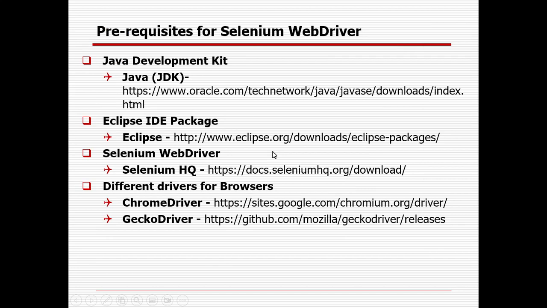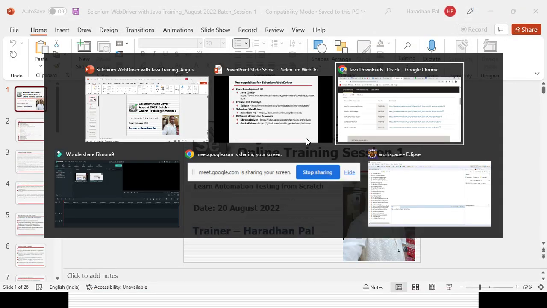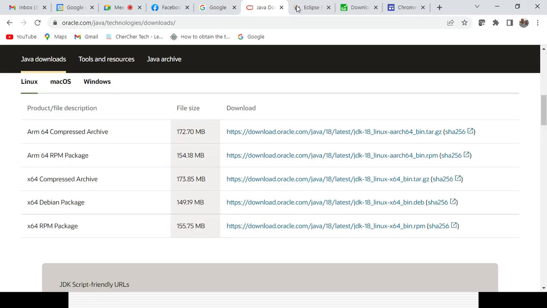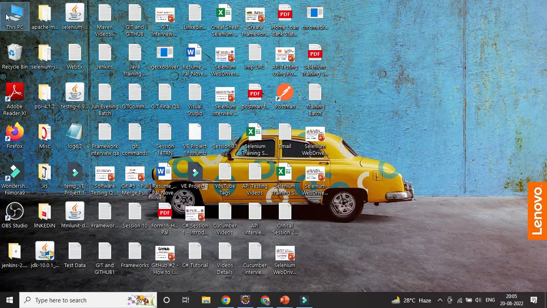Then you need to install an IDE. Mostly you will be using Eclipse, or sometimes people use IntelliJ, whatever IDE, but the process will mostly not change. I already have it open here. This is the Eclipse path. If you are using Windows, click on it and download it. It will be a zip file, so you need to unzip it.